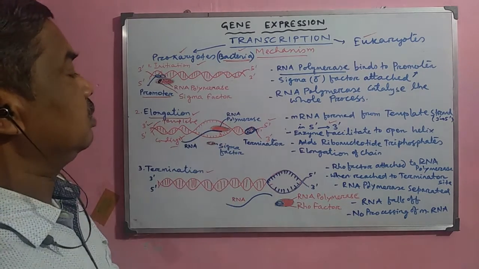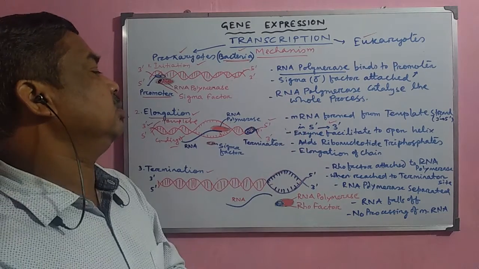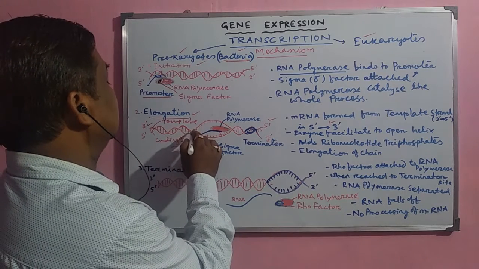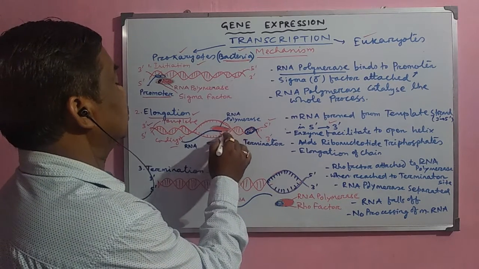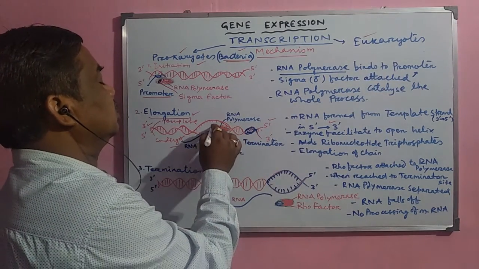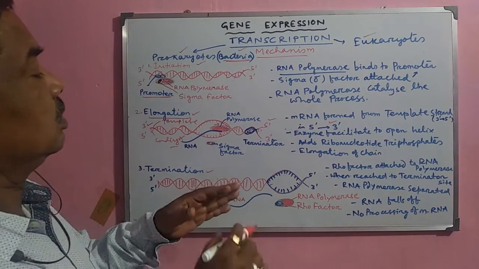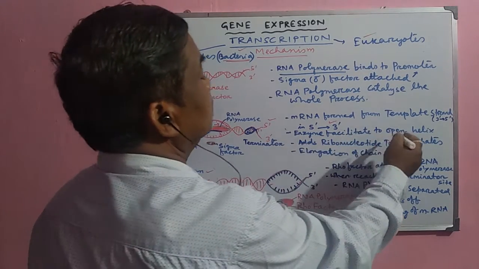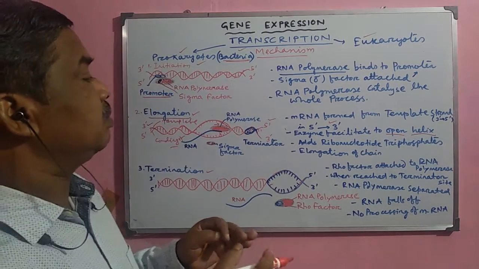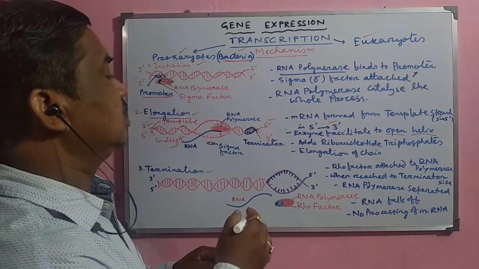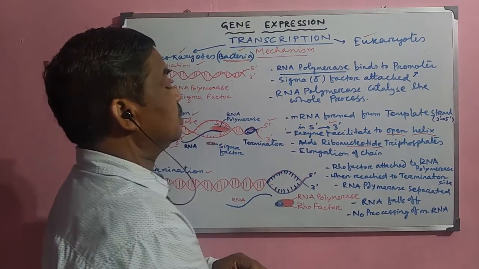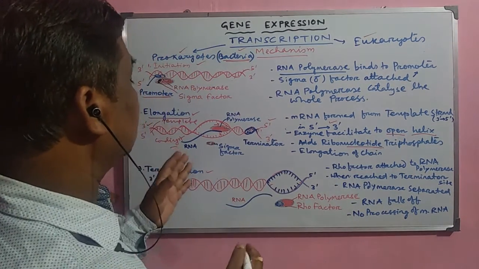3' end. Now the enzyme, that is the RNA polymerase, is normally facilitated to open the helix. Suppose this is the DNA one and this is the helix, and this helix also opens in this way, and it goes on opening and it proceeds with formation of the mRNA. In this direction, the DNA helix is open and it proceeds in this direction. Now the ribonucleotide units, you can say. These nucleotide units, now they add one after another.